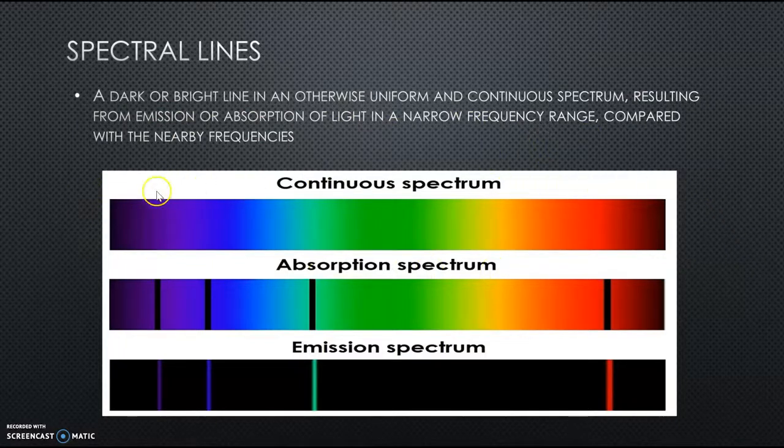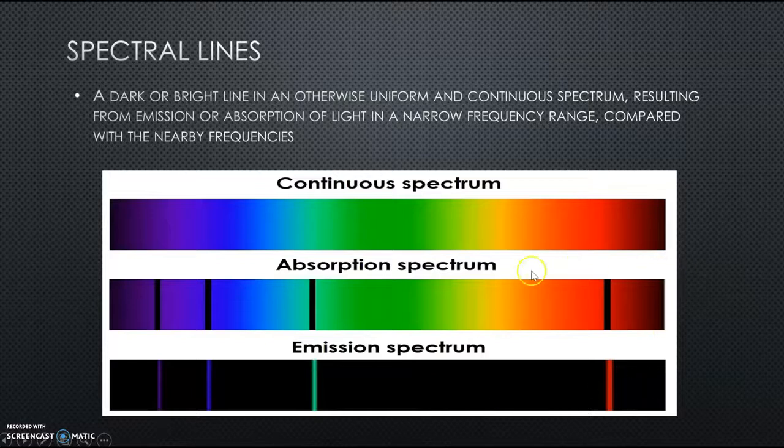And that continuous spectrum, everything from the red frequencies and wavelengths to the purple, is exposed to an atom. This is what we see when we have that exposure. Certain wavelengths and frequencies are absorbed, while others pass straight through. And then those same frequencies are emitted by the atom.